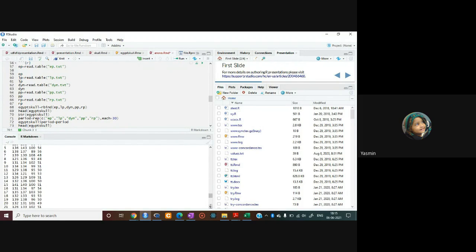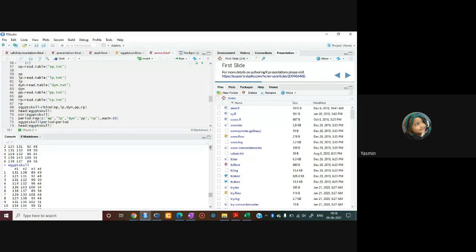The next 30 will denote the male skull measurements of dynasties, in the similar way for the Ptolemaic period and for the Roman period, right? Here आप देख रहे होंगे, I am telling you that the first 30 observations come under the early pre-dynastic period, and the second 30 observations come under the late pre-dynastic period.